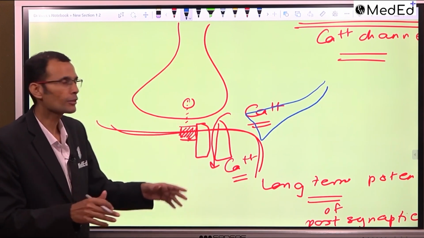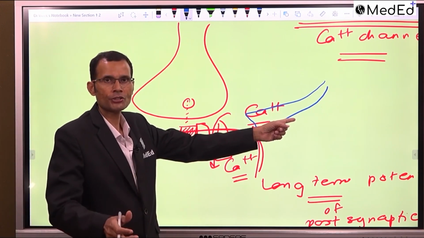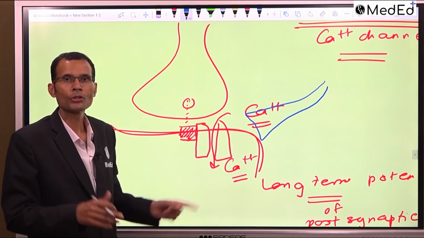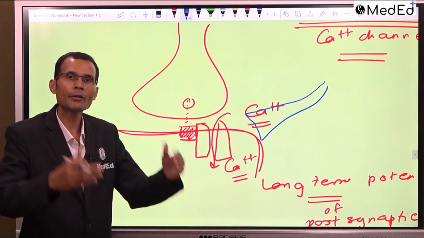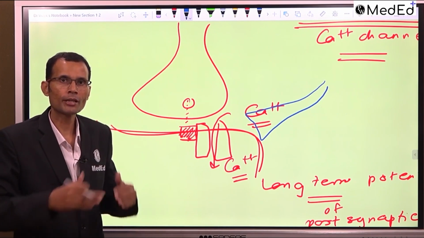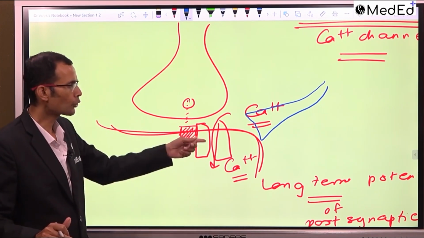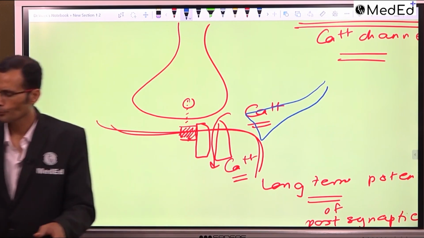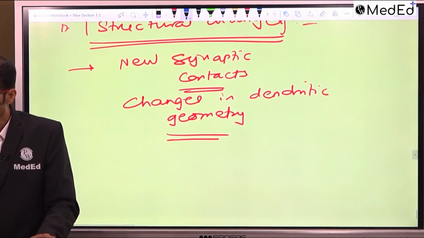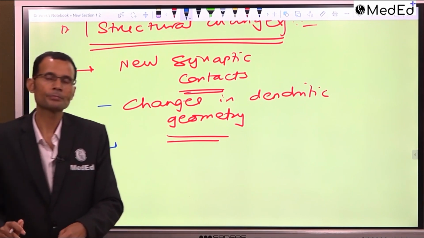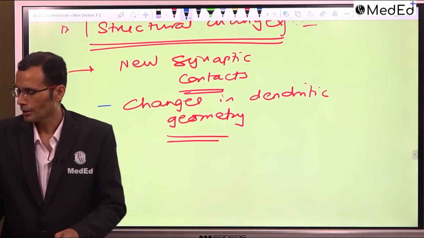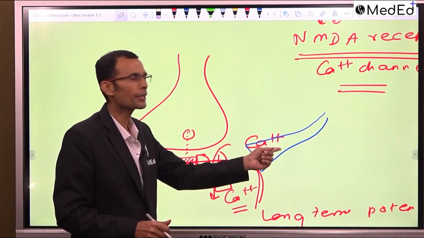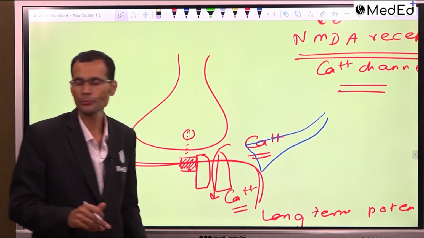That's because the geometry of this neuron changed and it made contact with this neuron to recall the information every time you try to recall it, on a long-term basis. This neuron is already potentiated by the NMDA receptor. So that is how structural change happens. I hope you have understood the structural change: it is in the dendritic geometry change for this particular neuron.